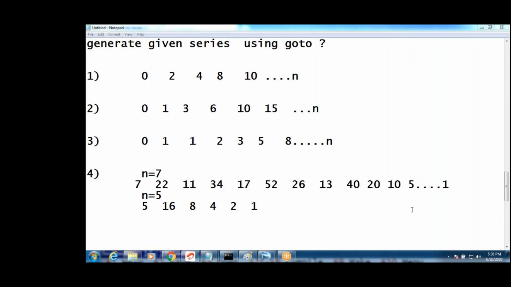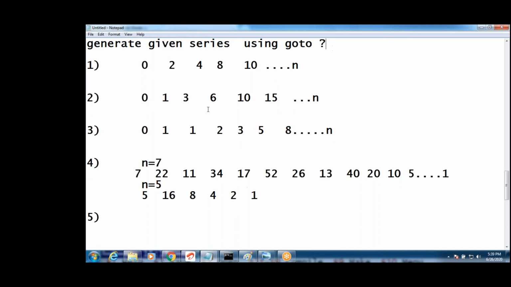Next one, you have to do with only goto statements. Don't try with others. Now guys, next, the fourth one. This question was asked in TCS, guys. Try this, but it's difficult to do. Try once, no problem. Try.